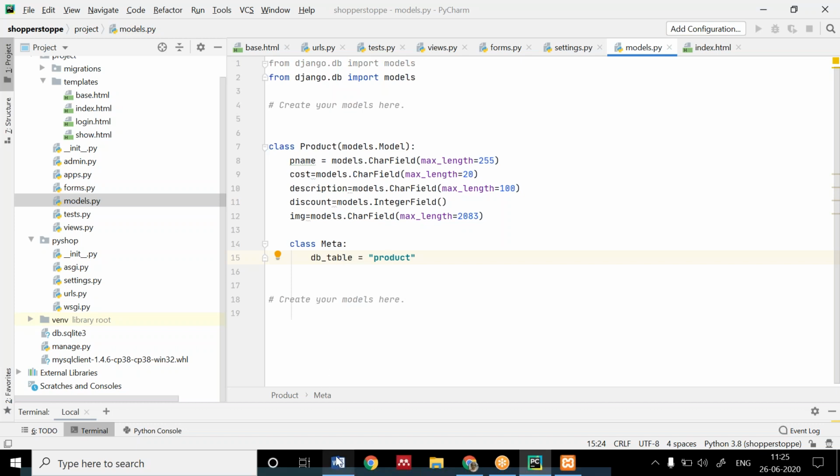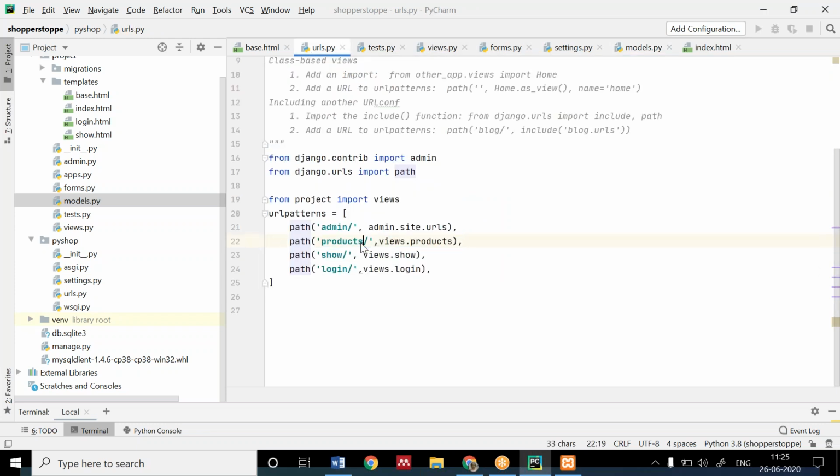Template does not exist. Ankit, we need to make show.html also. See, Ankit, check here: when you are calling this, you have written show. Only write this line, don't write every line, otherwise it will show an error. Write only this path, product slash view product. That's why it's showing an error, because I have defined something more in show and there is no show function it's getting. So you have to define only this line.